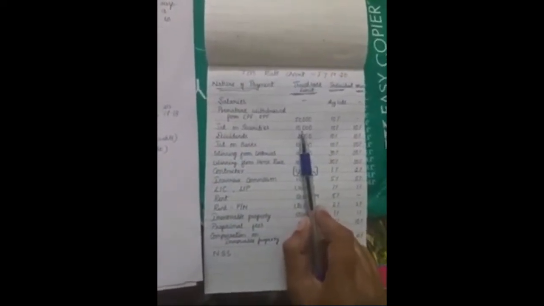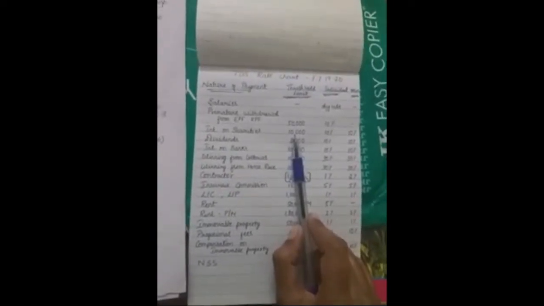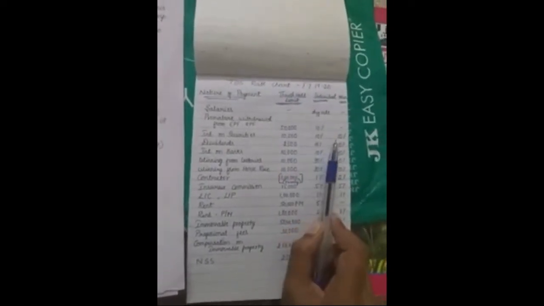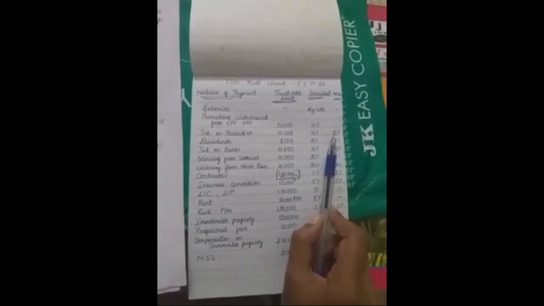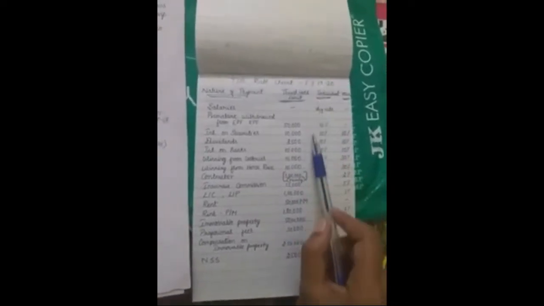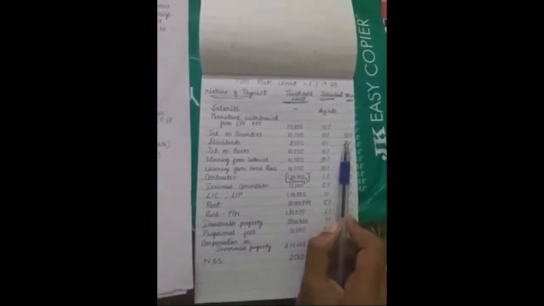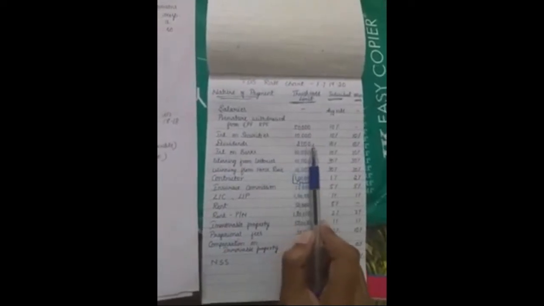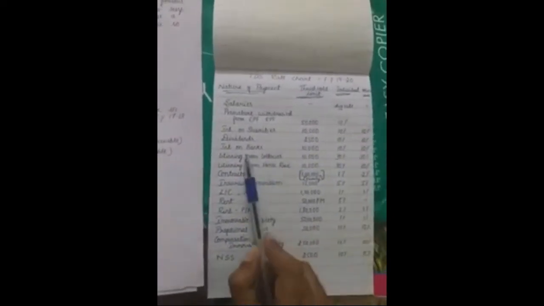Next, interest on securities, threshold limit is 10,000. If it exceeds rupees 10,000, the individual and others, that is companies, firms, etc., are going to pay the same TDS rate of 10%. Dividend, threshold limit 2,500, 10%. Interest on bank, 10,000, 10%.